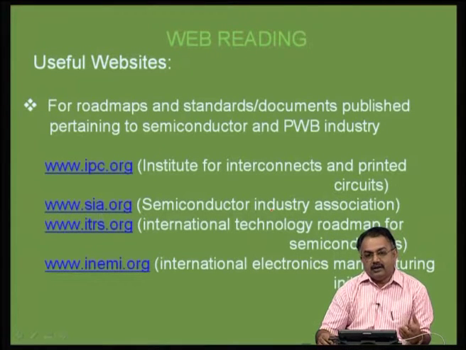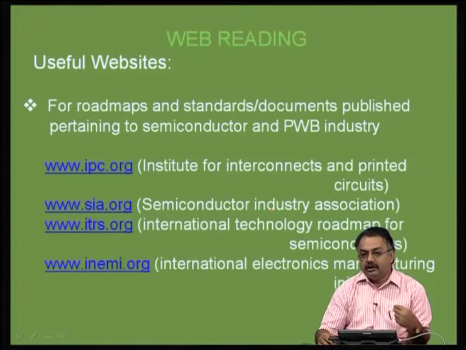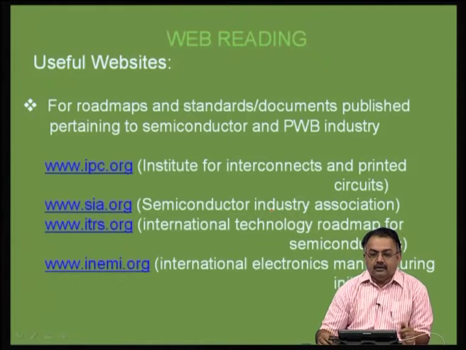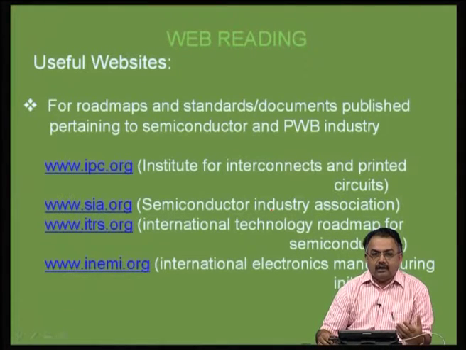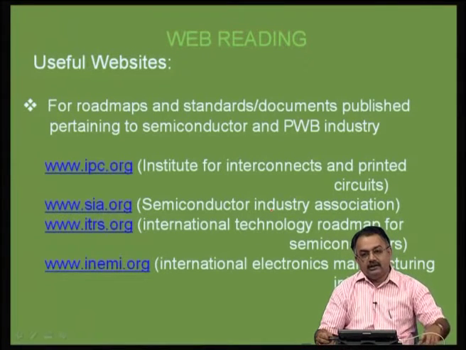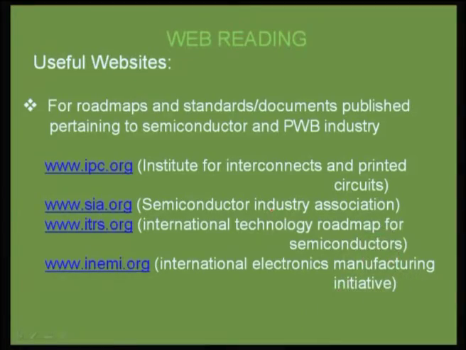Now, the roadmaps, as I said earlier, are a guideline for the industry, and that is how the industry can grow fast. If there are no roadmaps, the industry would have been stagnant. So, it is good once in a way to go and check and download these roadmaps and understand and get some useful numbers. For example, you must know what is the wafer size that is being used today in the industry, the wafer diameter, and what is the thickness, and what is the technology, that is the line width that is generated on these wafers currently, and for the next 10 years what is the industry plan or progress that is anticipated.